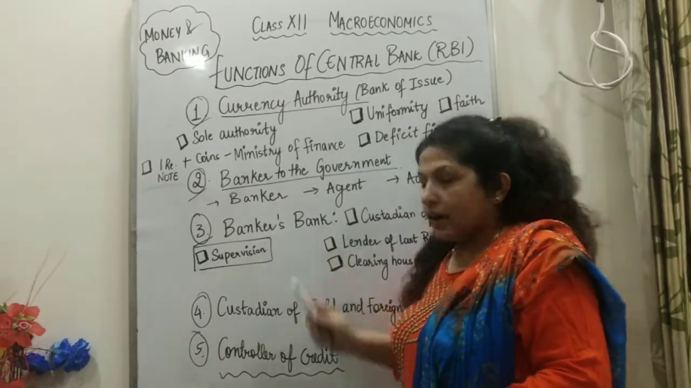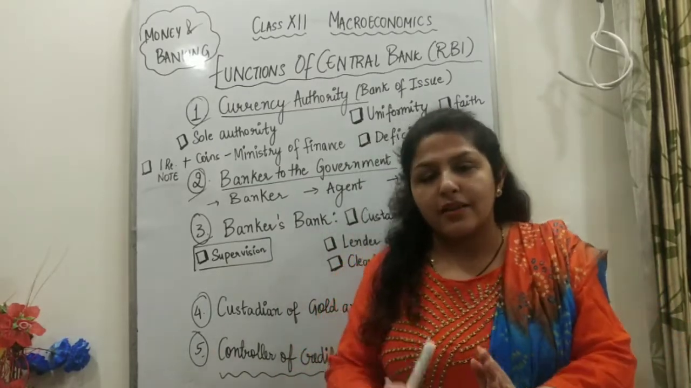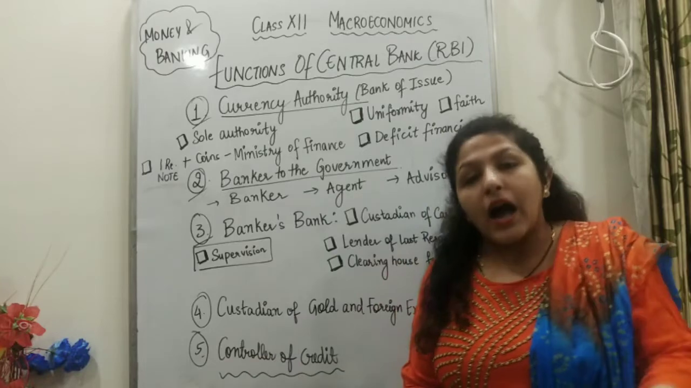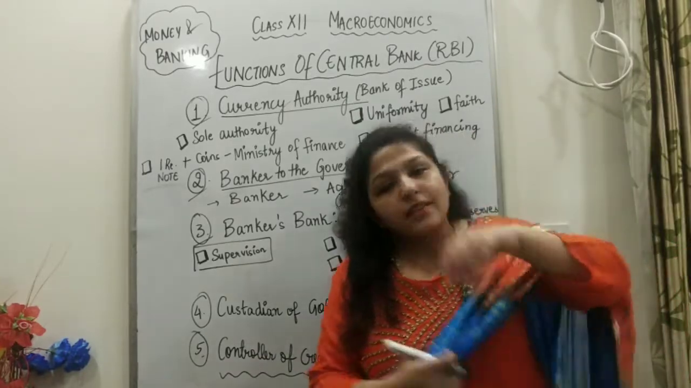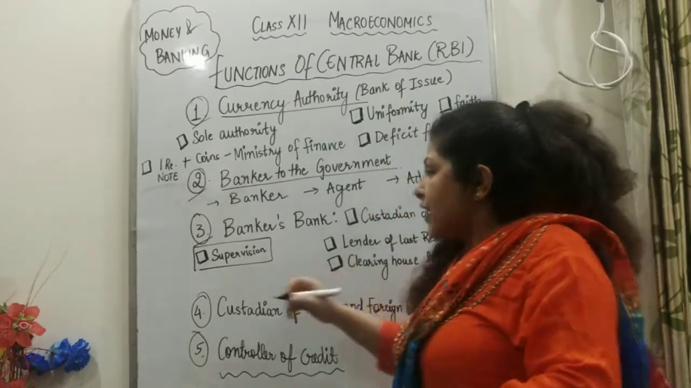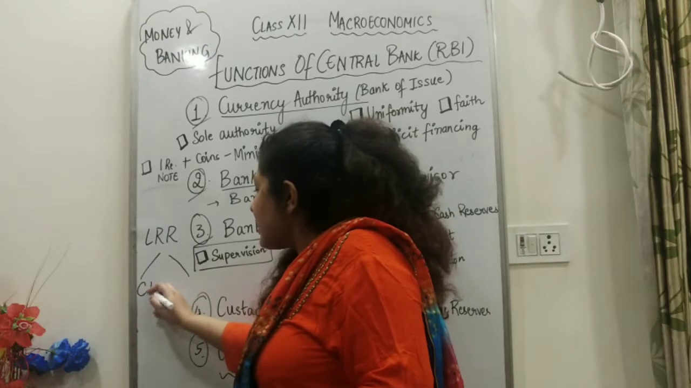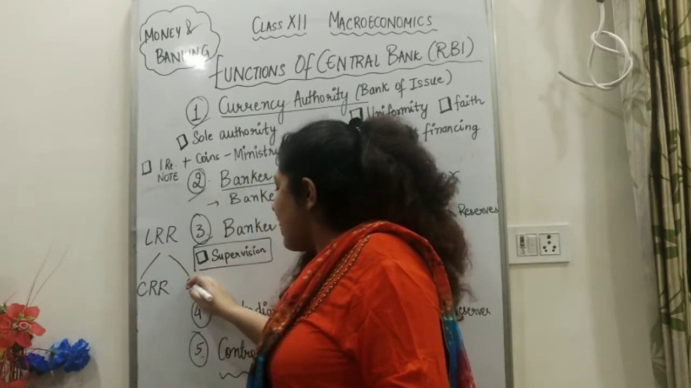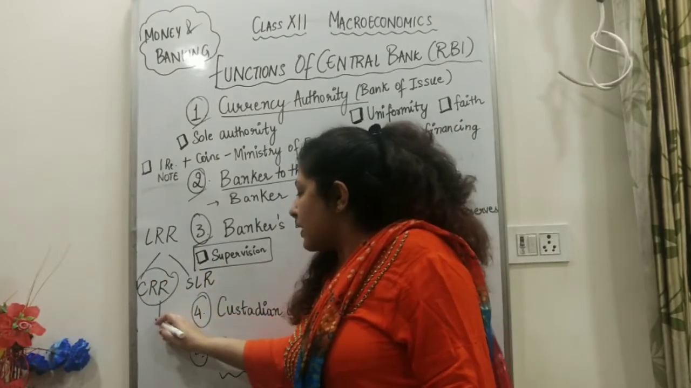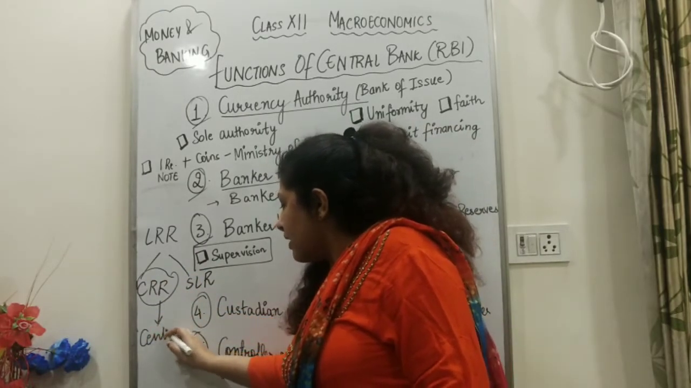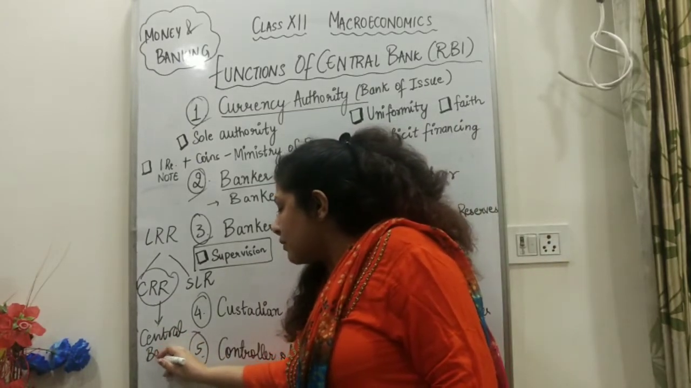Next is banker's bank. Bankers' bank, सारे banks का bank. The central bank is the bankers' bank of all other commercial banks. How? Let's know it. The first point is custodian of cash reserves. You should know the legal reserve ratio is divided into two subparts: CRR, cash reserve ratio, and SLR, statutory liquidity ratio. So this amount is to be kept with the central bank. हमें ये amount कहाँ रखवाना पड़ता है? Central bank को by all the commercial banks.